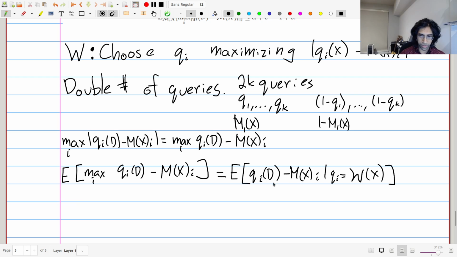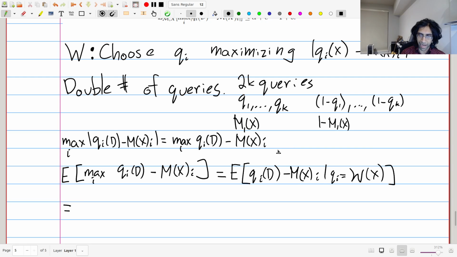The thing we're going to do now is break this up using linearity of expectations. This is the difference between what the private algorithm would give on the data set and what the true query gives on the distribution. So we break this up, kind of like a triangle inequality type thing, but there's no actual inequality because we're just using linearity of expectations.